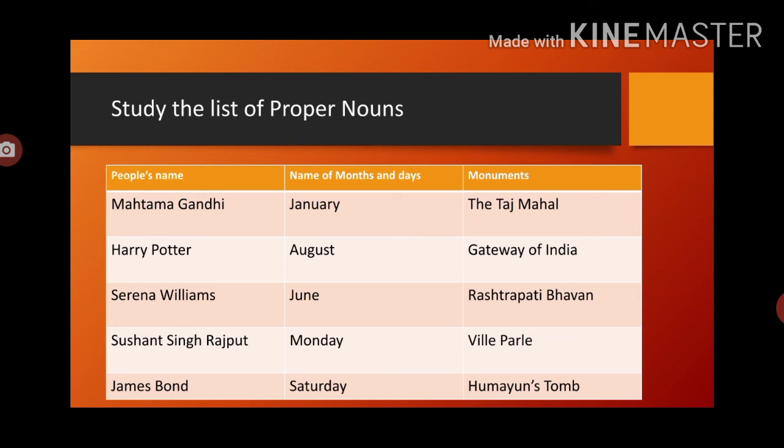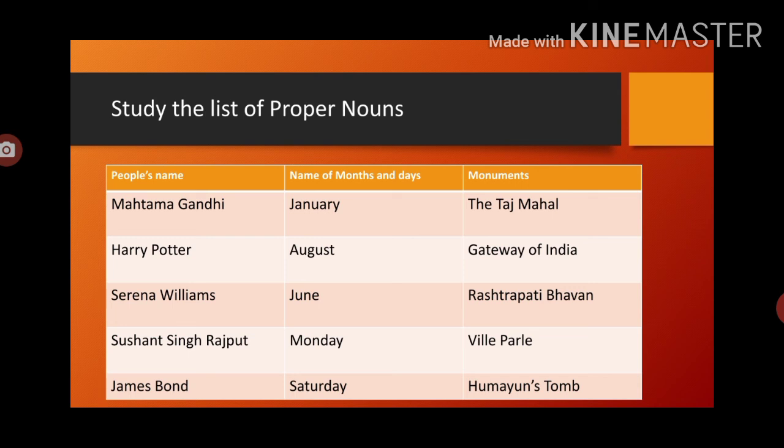Now Mahatma Gandhi, that is the name of a person, so that is always in a capital form. First letter should be capital. Mahatma Gandhi, Harry Potter, Serena Williams, Sushant Singh Rajput and James Bond. These are the names of persons, that is proper noun, because we are specifying a special person. Now names of months and days.